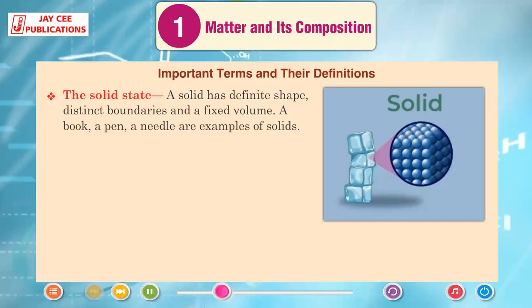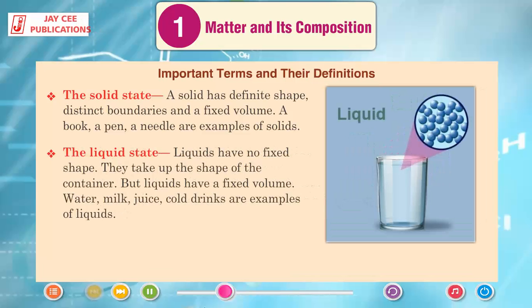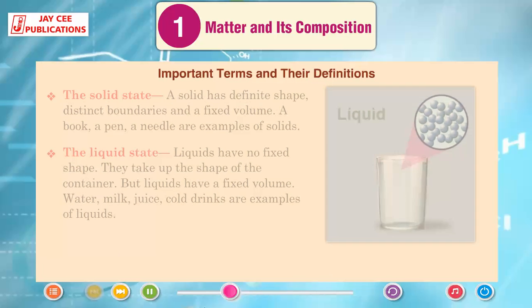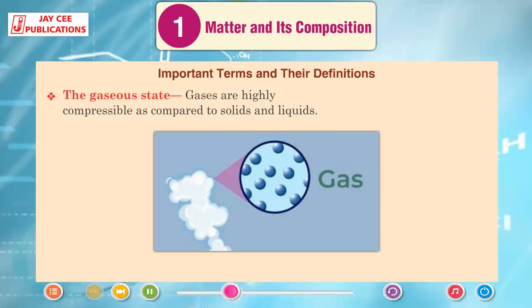The solid state. A solid state has definite shape, distinct boundaries, and a fixed volume. A book, a pen, a needle are examples of solids. The liquid state. Liquids have no fixed shape. They take up the shape of the container, but liquids have a fixed volume. Water, milk, juice, cold drinks are examples of liquids. The gaseous state. Gases are highly compressible as compared to solids and liquids.